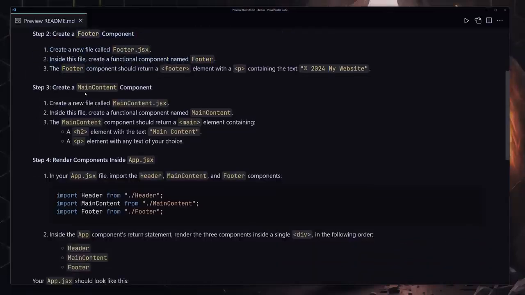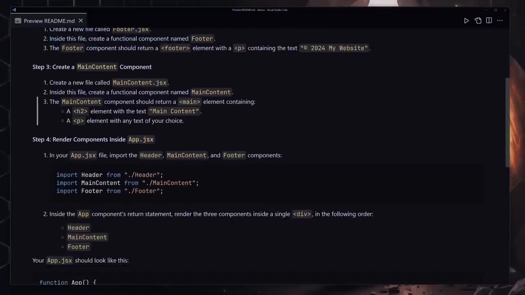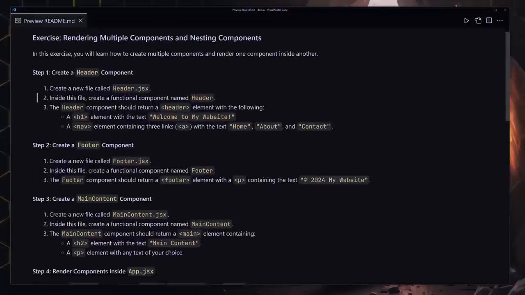And now for the third part, you're going to be creating your main component, and that main component will just return your main element. Also inside that main element you're going to be creating your h2 which will say main content. Underneath that h2 you're going to be creating a paragraph, and you can put anything that you prefer. So give it your best shot. If you can't do it, that's completely okay.